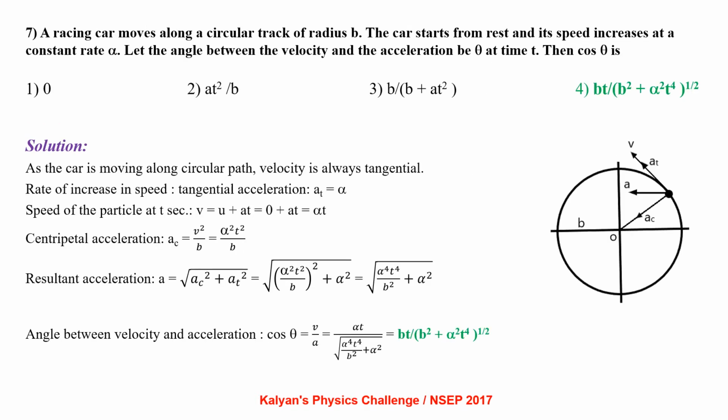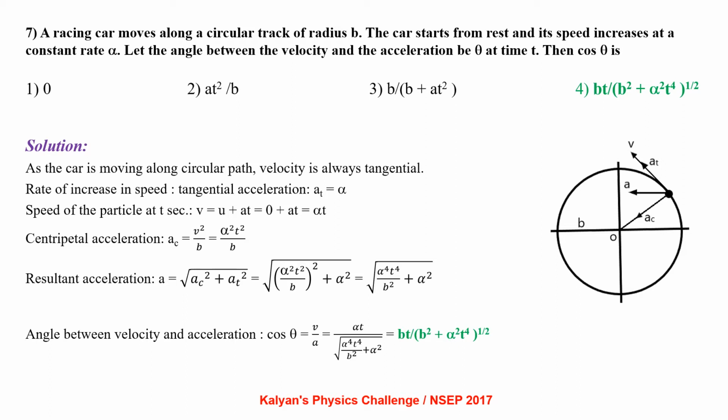A racing car moves along a circular track of radius b. The car starts from rest and its speed increases at a constant rate alpha. Let the angle between the velocity and acceleration be theta at a time t, then cos theta is. As the car is moving along the circular path, velocity is always tangential. Rate of increase in speed is tangential acceleration. At is given to be alpha.